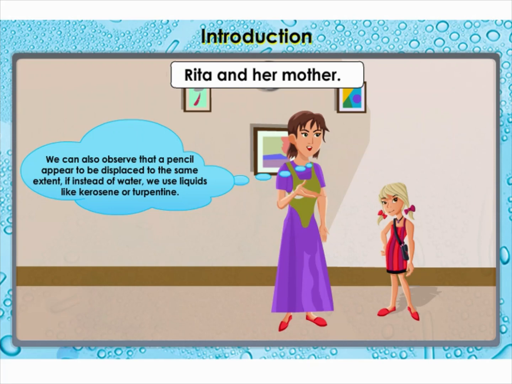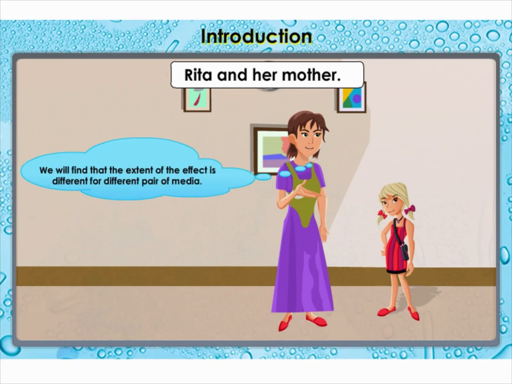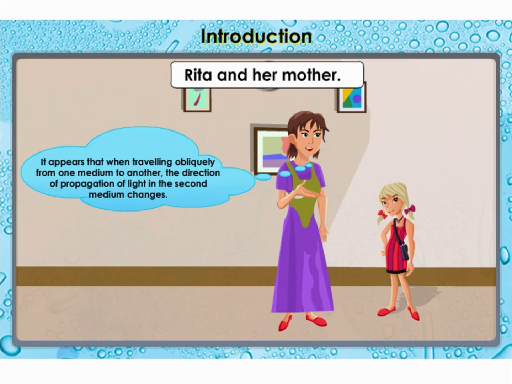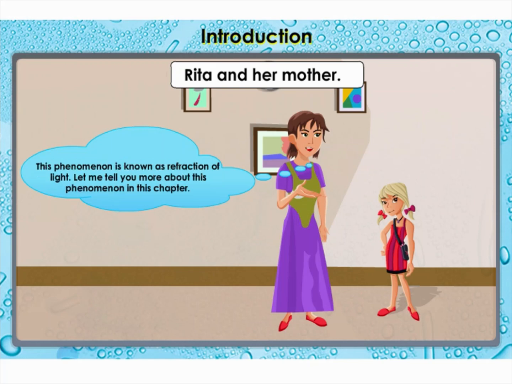We can also observe that a pencil appears to be displaced to the same extent if instead of water we use liquids like kerosene or turpentine. We will find that the extent of the effect is different for different pair of media. These observations indicate that light does not travel in the same direction in all media. It appears that when traveling obliquely from one medium to another, the direction of propagation of light in the second medium changes. This phenomenon is known as refraction of light. Let me tell you more about this phenomenon in this chapter.